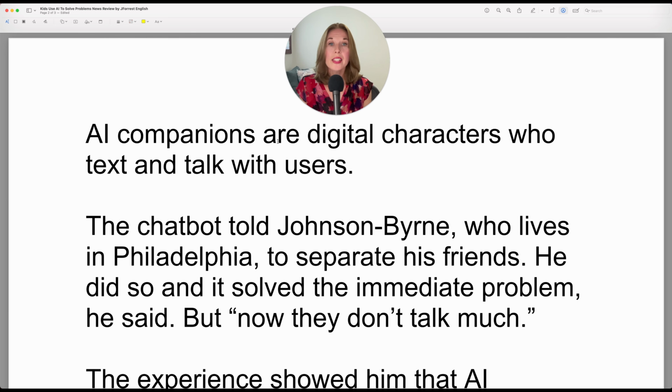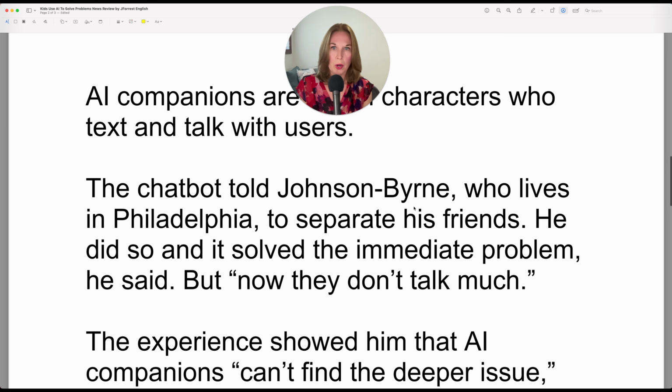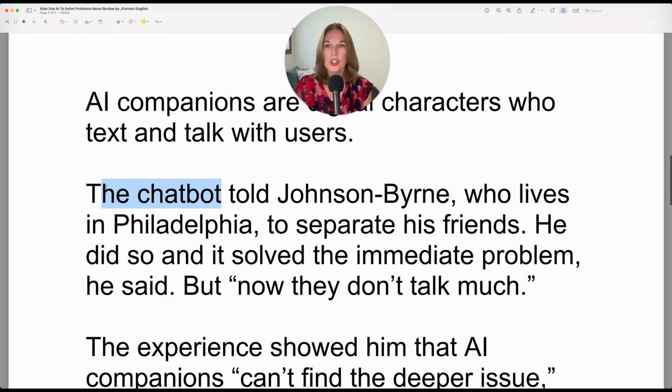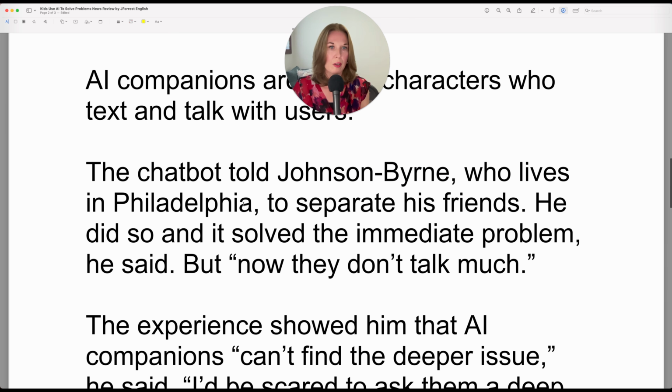AI companions are digital characters who text and talk with users, the chatbot told Johnson Byrne. So here they're using the chatbot as an AI companion. They're using those two terms interchangeably. So when they say the chatbot, they also mean the AI companion. The chatbot told Johnson Byrne, remember this is our 16-year-old, told Johnson Byrne, who lives in Philadelphia.